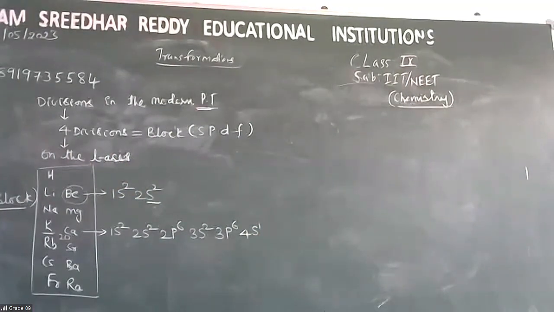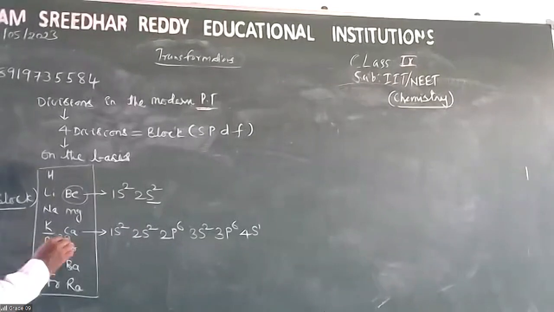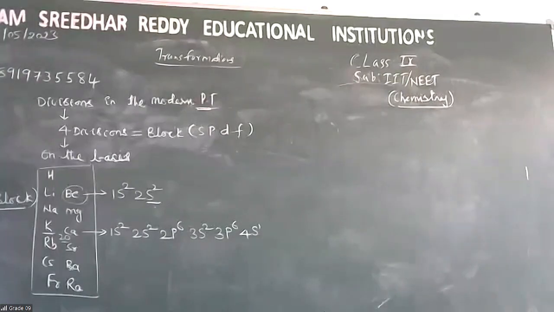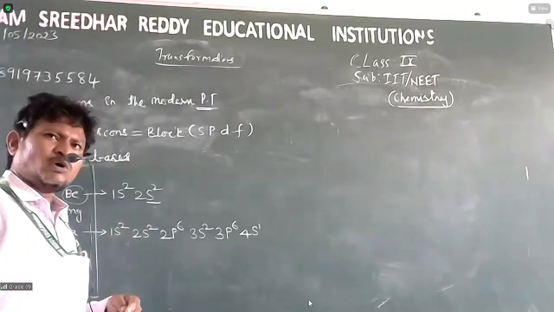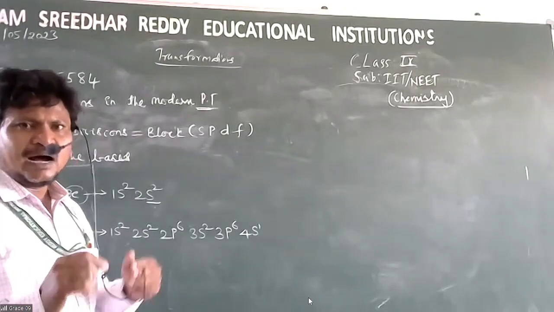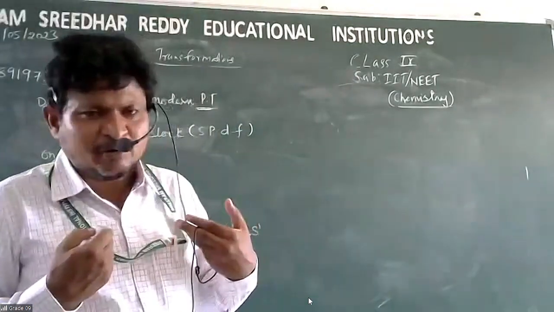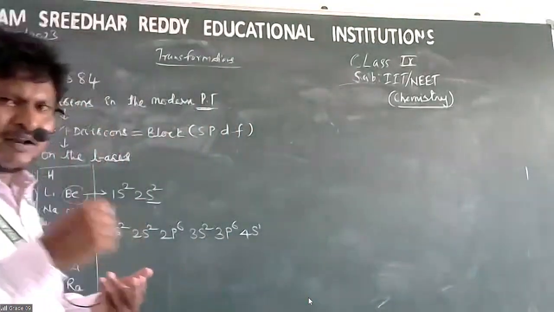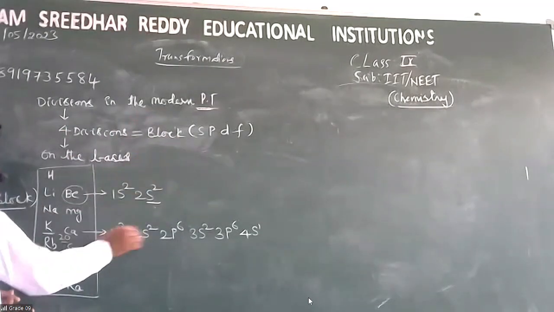Batch students, listen to me carefully. What does it mean? Calcium's atomic number is 20, which means it has 20 electrons in its atom. How are those 20 electrons distributed? Naturally, we did not distribute them. The distribution happened like this.